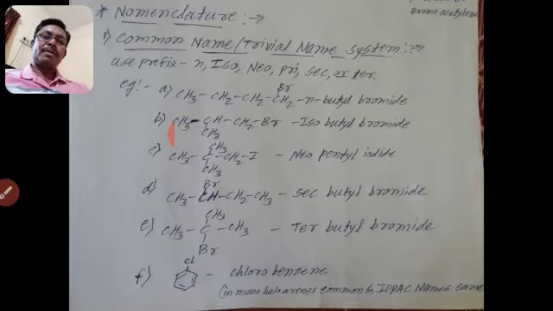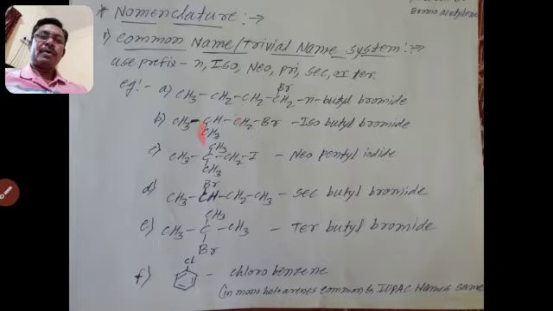Then the second example, example B, also has 4 carbon atoms, but the arrangement of carbon atoms is different from the first example because there is one methyl branch at the second position. That satisfies the iso position. In the common name system this position is known as iso, so we write the prefix iso.